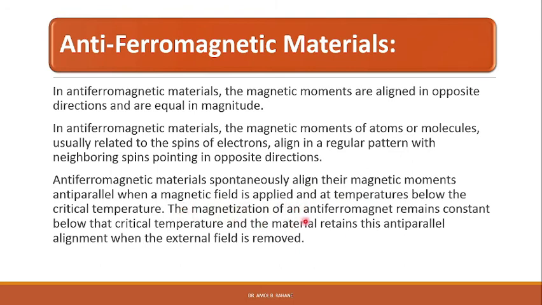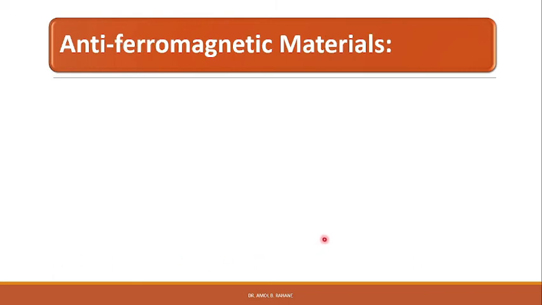The magnetization of an antiferromagnet remains constant below the critical temperature, and the materials retain this antiparallel alignment when the external field is removed.